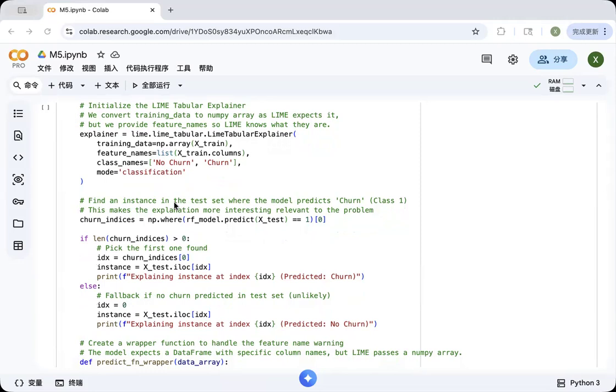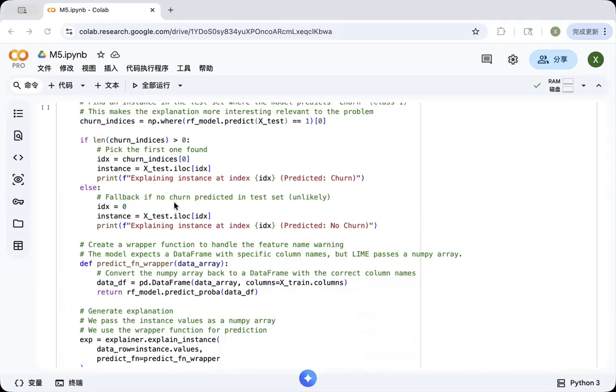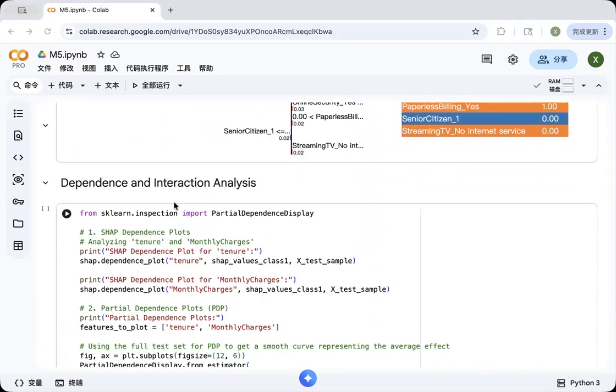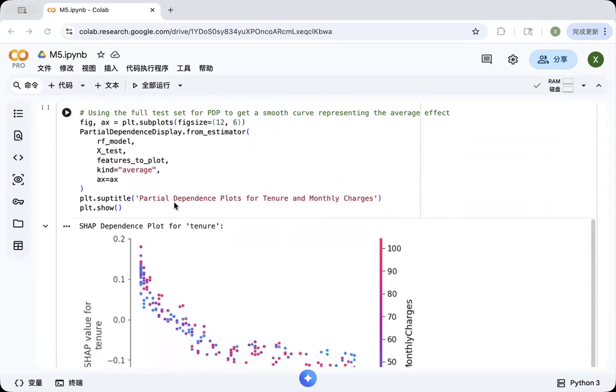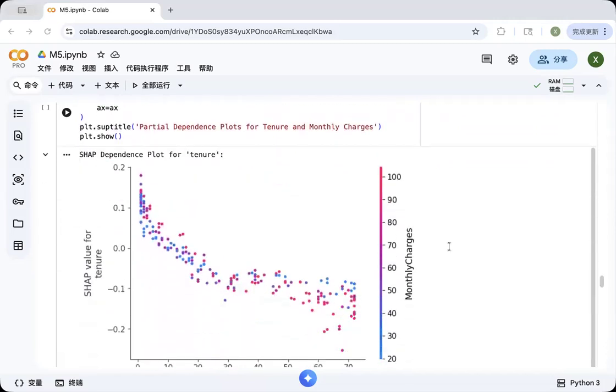The model predicted a churn probability around 0.58 for the customer. The LIME explanation revealed that several factors contributed to this prediction, including a month-to-month contract rather than a long-term contract. These factors push the prediction toward churn.